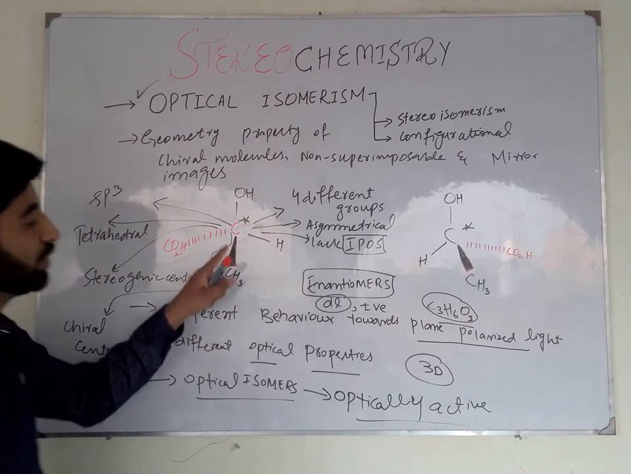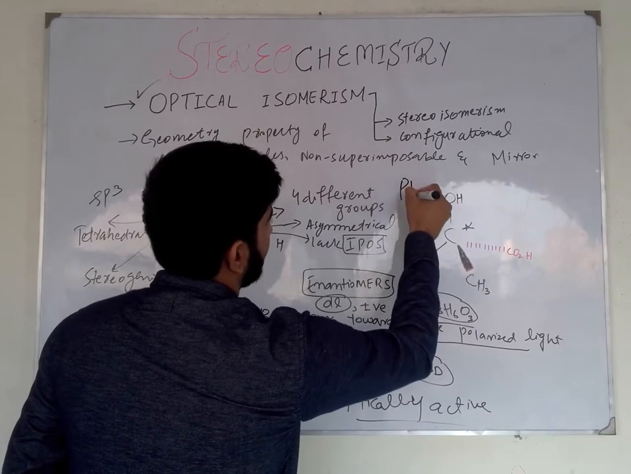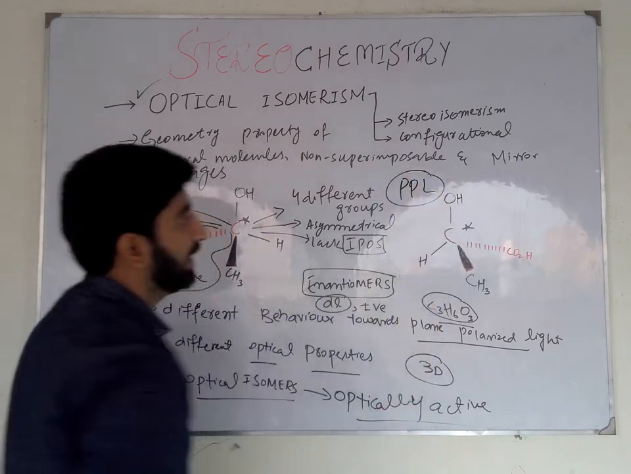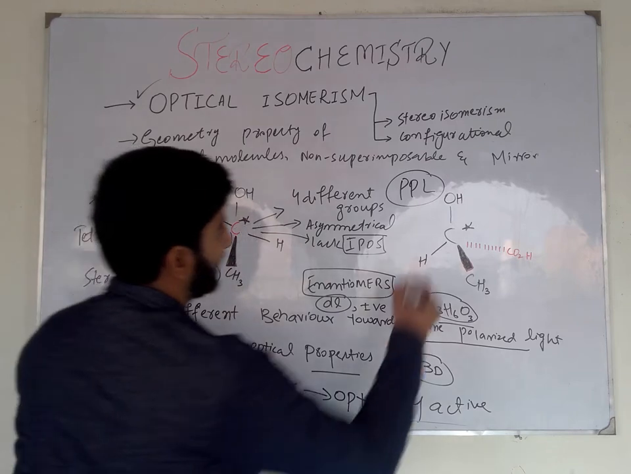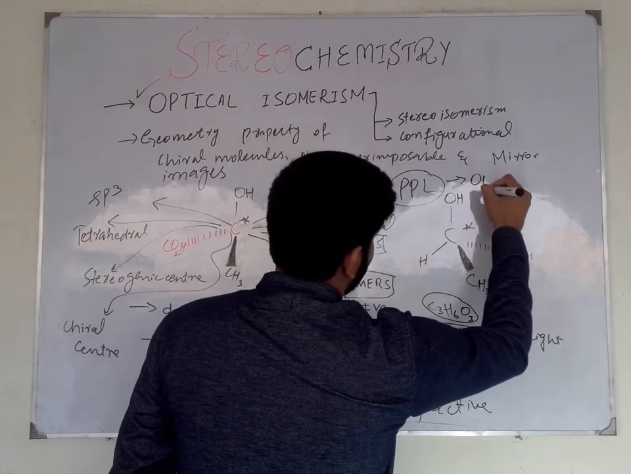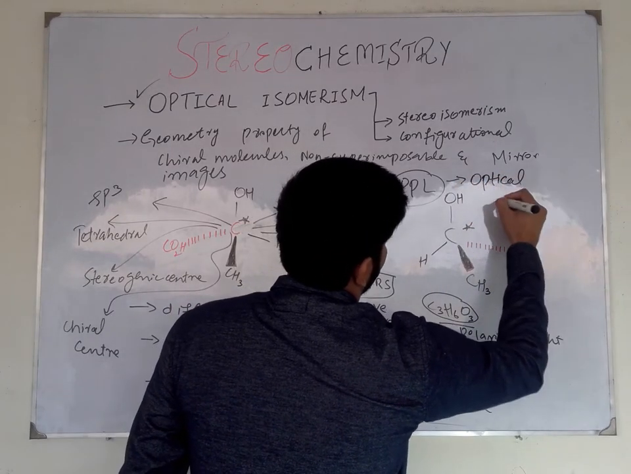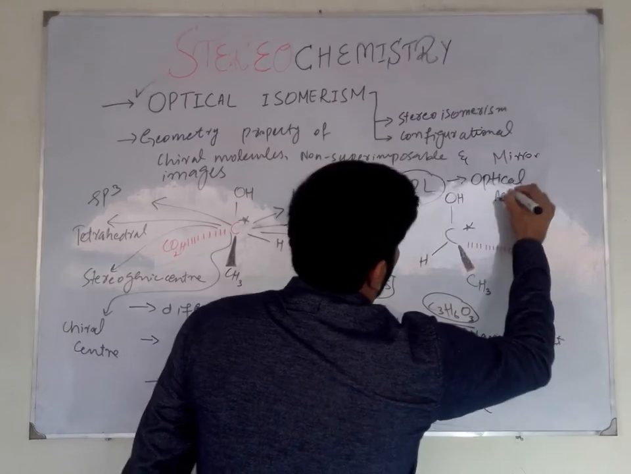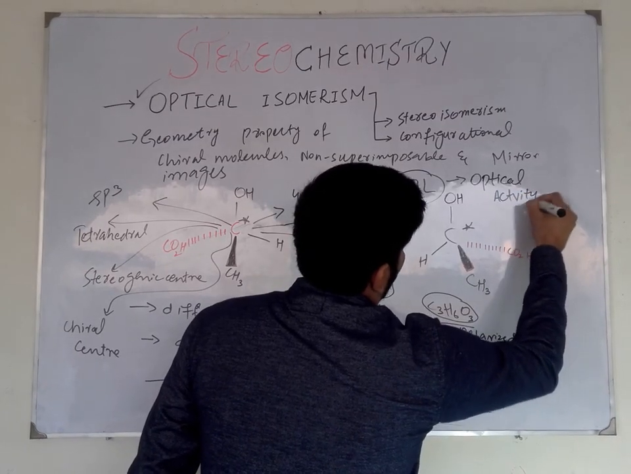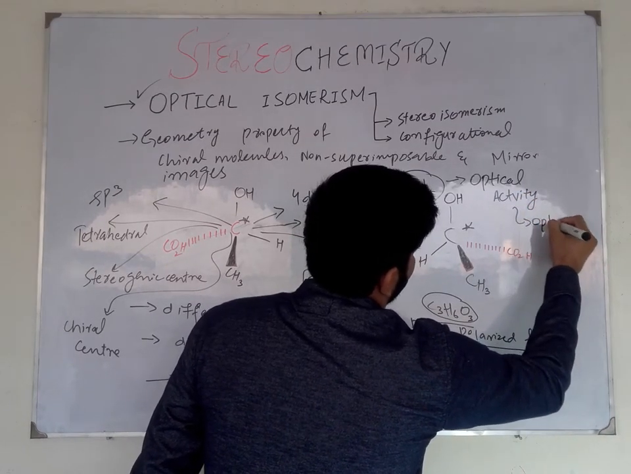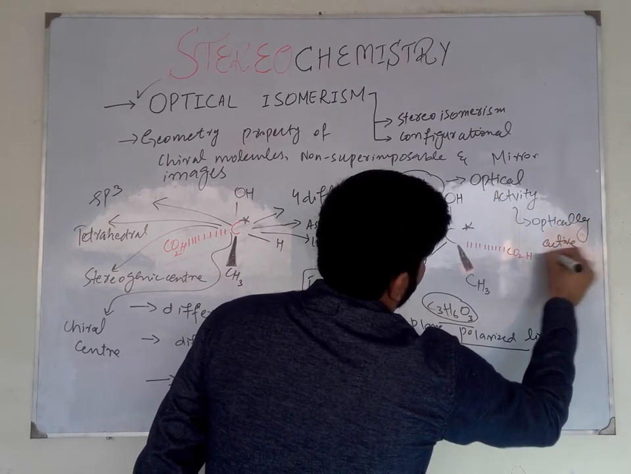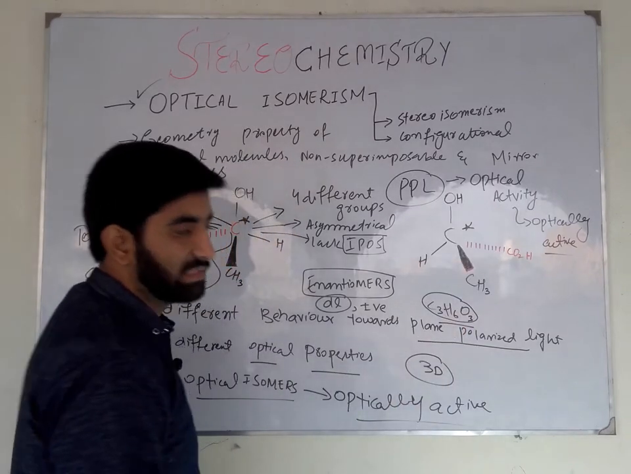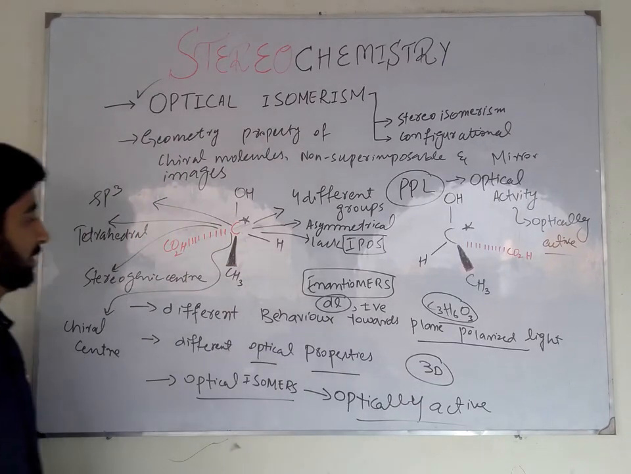It has the ability to rotate the PPL light, that is called plane polarized light, and this property is called optical activity. The ability to rotate the plane polarized light is called optical activity, and this property is shown by optically active compounds. Only optically active compounds show this property, that is called optical activity.